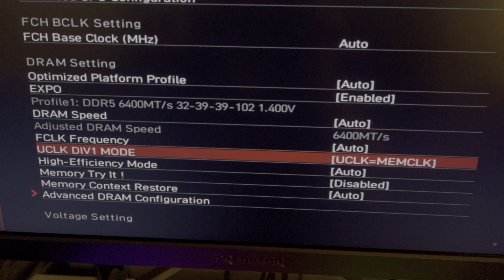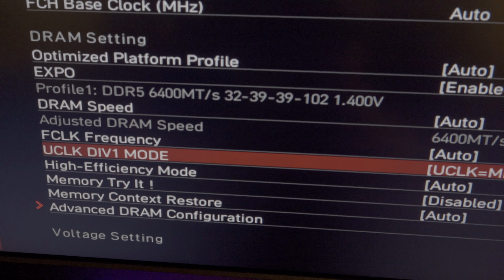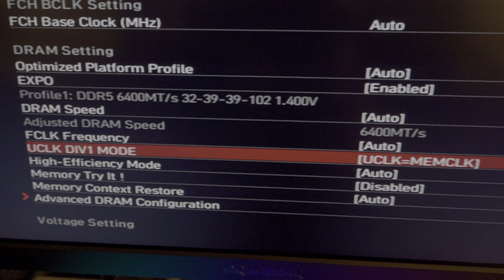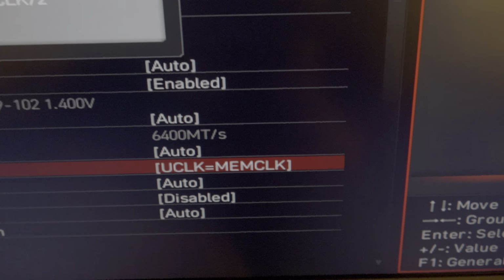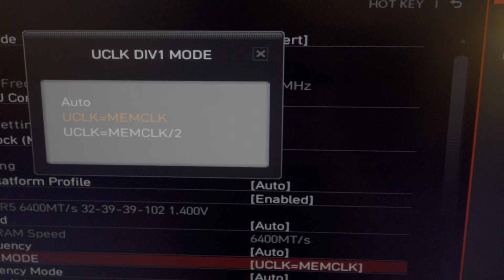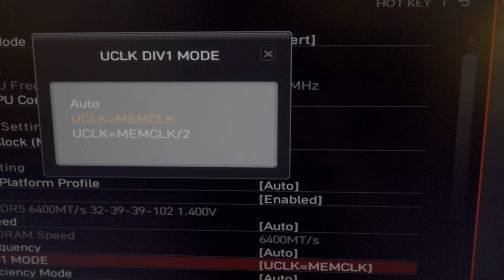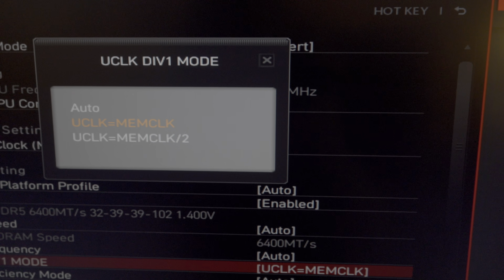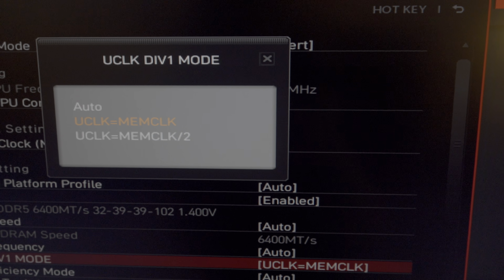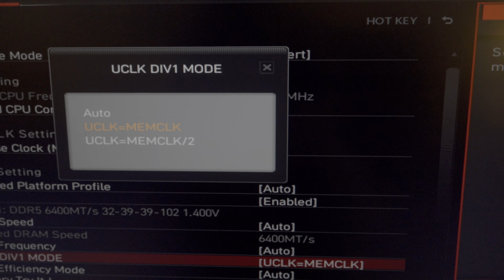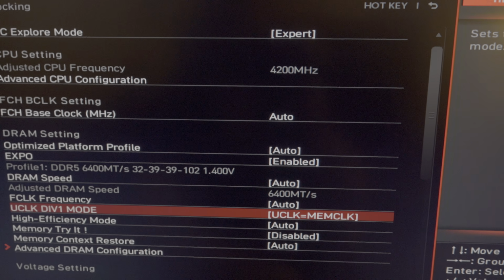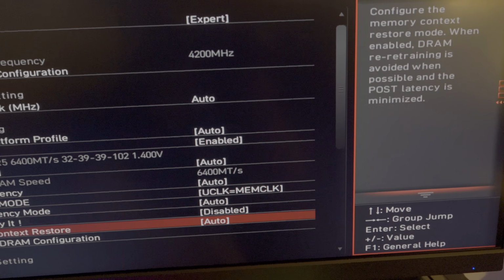Now this setting here is very, very important. I didn't know about this until somebody commented on my video, but this UCLK div1 mode, you need to set it to UCLK equals memory clock. Now this is the uncore setting for your memory, and if you have it set to auto, it will basically ruin your memory bandwidth for your CPU or for your computer, slowing down your performance for all core workloads, and even maybe possibly for gaming.